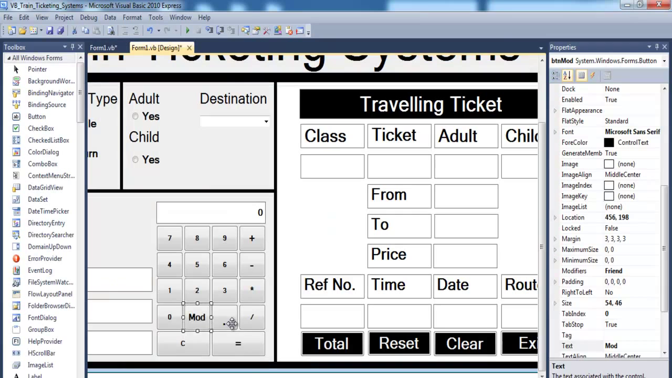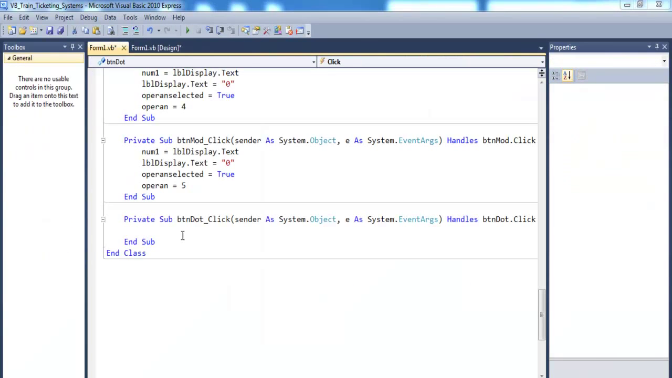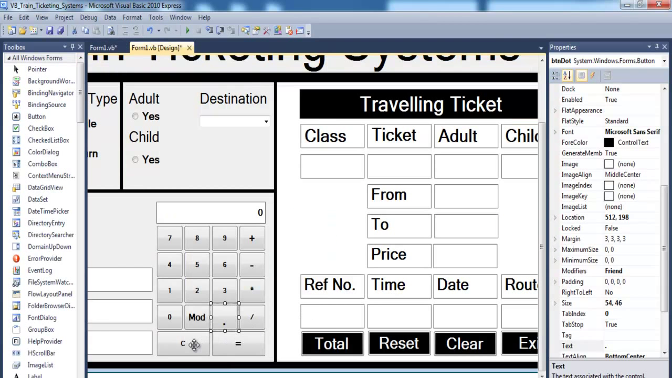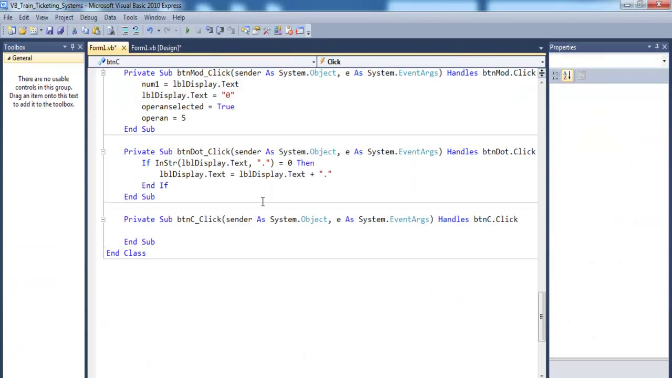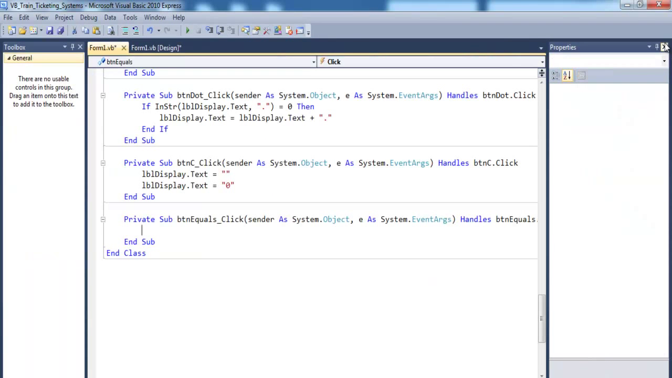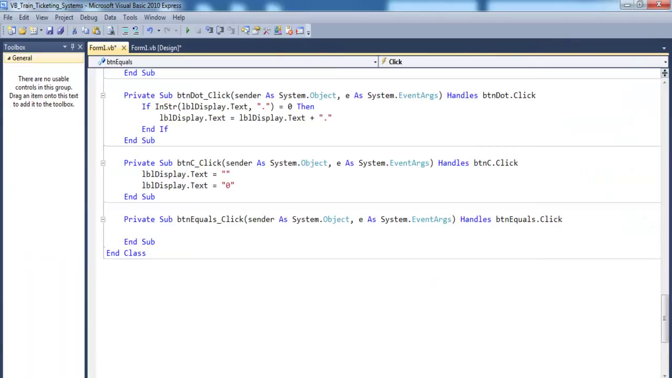Alright, so the next thing is, let's take care of this first. Double click on that and just enter the following lines of code there. So that is my decimal in place. So the next thing is, let's take care of the clear button. Double click on that and just let's change that to 0. Okay, clear whatever is in there and leave it 0 there.